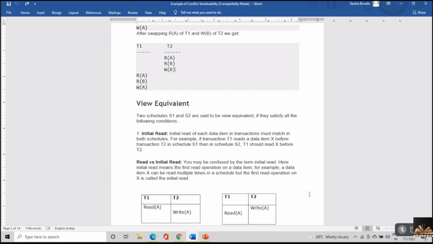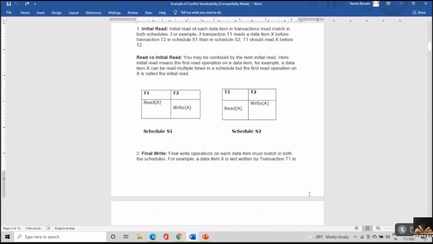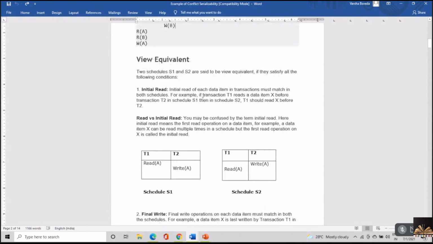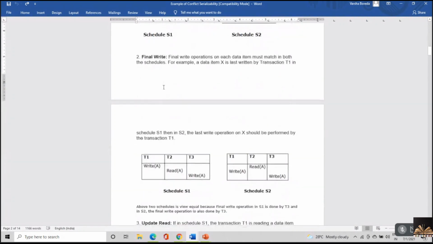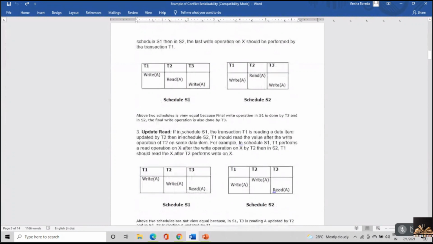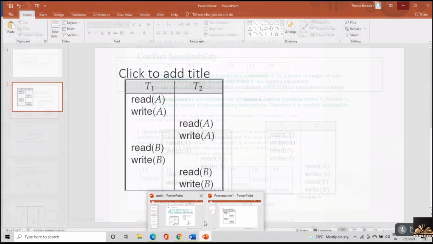The first one is initial read. The second one is final write. And the third one is update read. So these are the three conditions that need to be satisfied whenever you're working with view equivalent schedules.